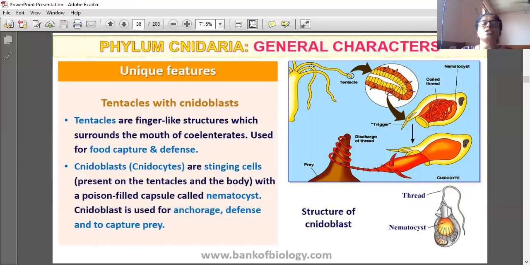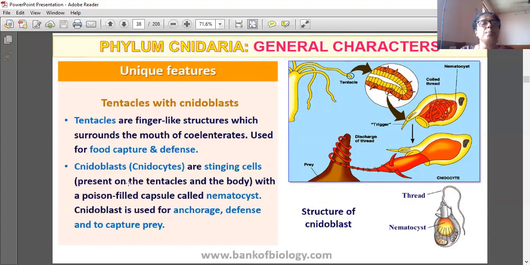Tentacles are finger-like structures. These are tentacles, which surround the mouth of the coelenterate. This is the mouth of the coelenterate, with tentacles around it. These tentacles are used for food capture and for defense, protecting from enemies. Cnidoblasts are stinging cells. Only here a diagram is given. These are the stinging cells seen on the tentacles. Defense is the function of the tentacle, so defense is done by this one only.